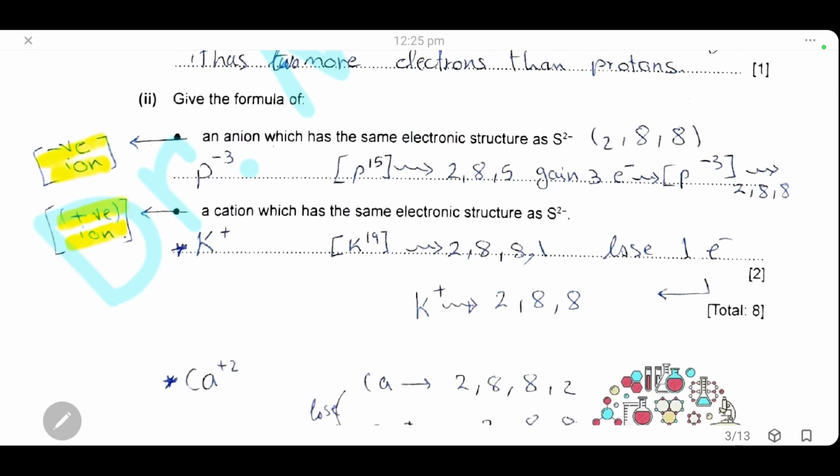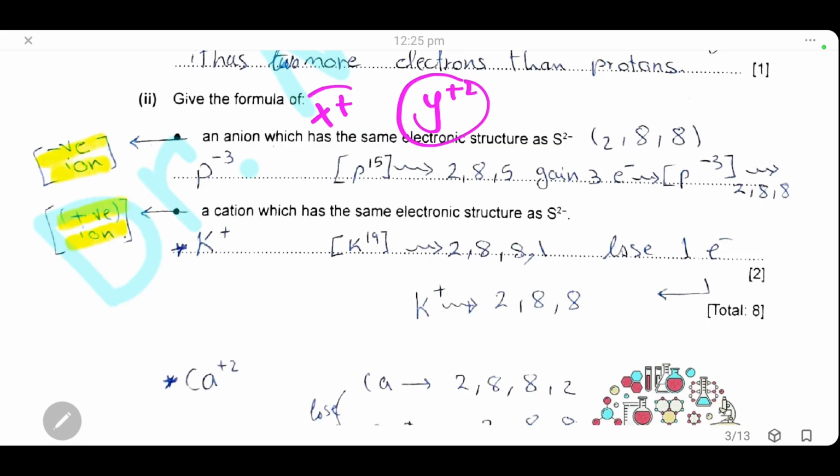Second part of the question is about cations. Cations also have the same structure as the sulfide ion. Cation means a positive ion. So we know that group 1 and group 2 can form positive ions. Now we need 18 electrons, so we can go to group 1. Group 1 loses only one electron and forms an ion with only one positive charge, and group 2 can form an ion with 2 positive charges by losing 2 electrons.